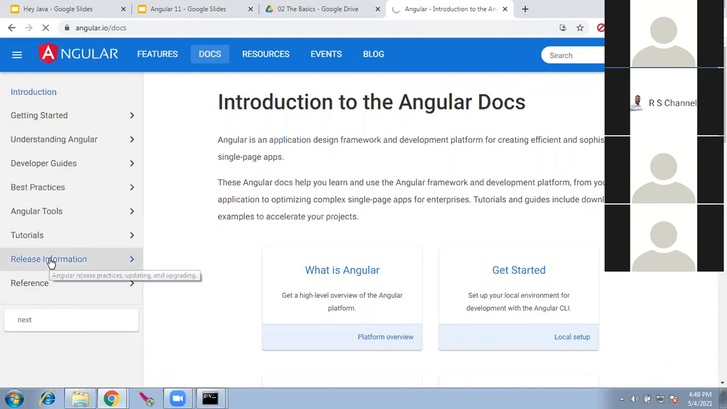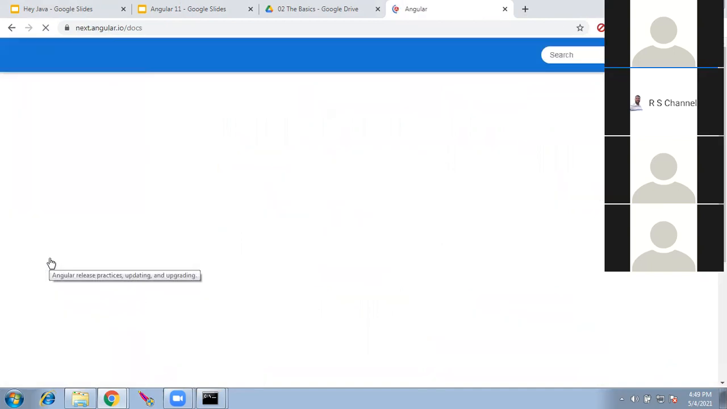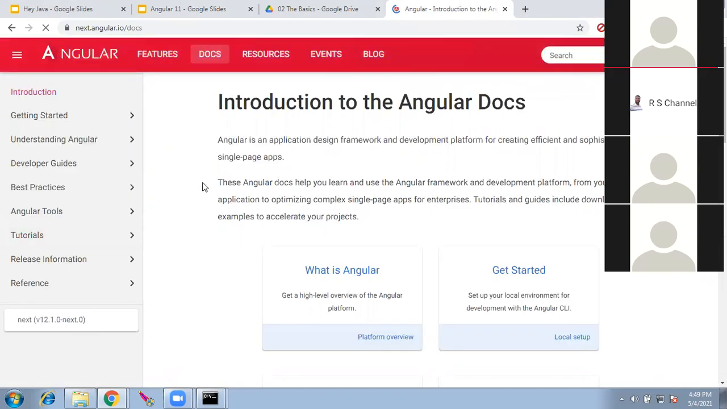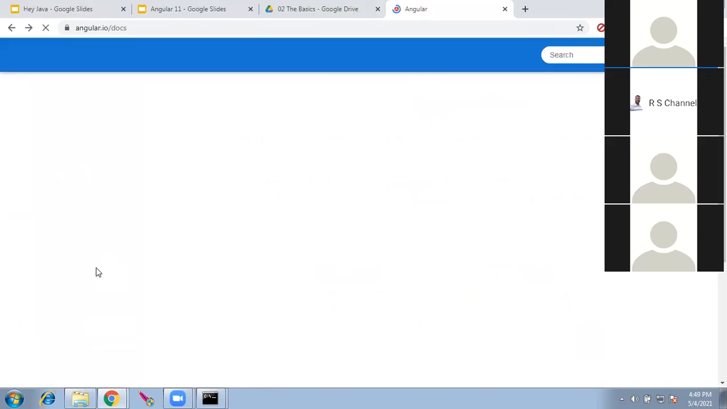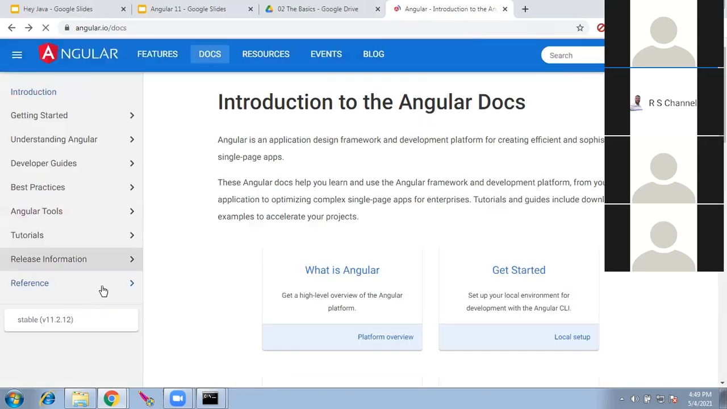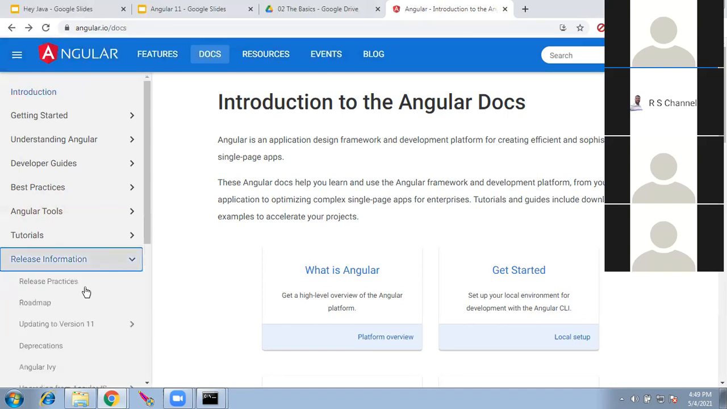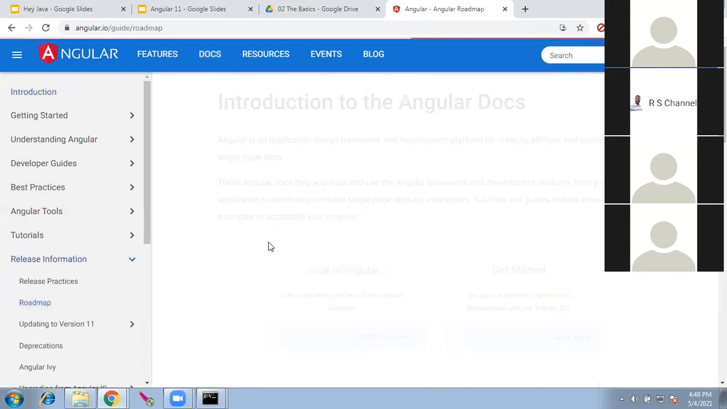If we go to the next version, the site will become red. 12.1 is the next version. So you can track this site to know what's latest in Angular, when it is coming. And also you can track the dates, like the active dates. You go to release information, roadmap. So if you go to roadmap, there will be